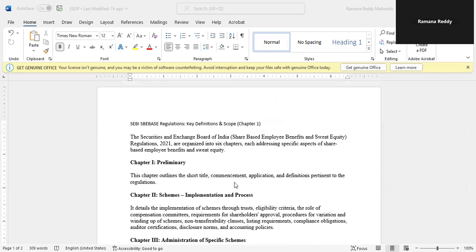Total 6 chapters. Now, in this video today, we are focusing on Chapter 1. This is a very, very important chapter to understand. Once you understand Chapter 1, the basic definitions, key definitions, and scope of the schemes and technical terms used in these regulations, then you will be able to understand the other chapters very easily.